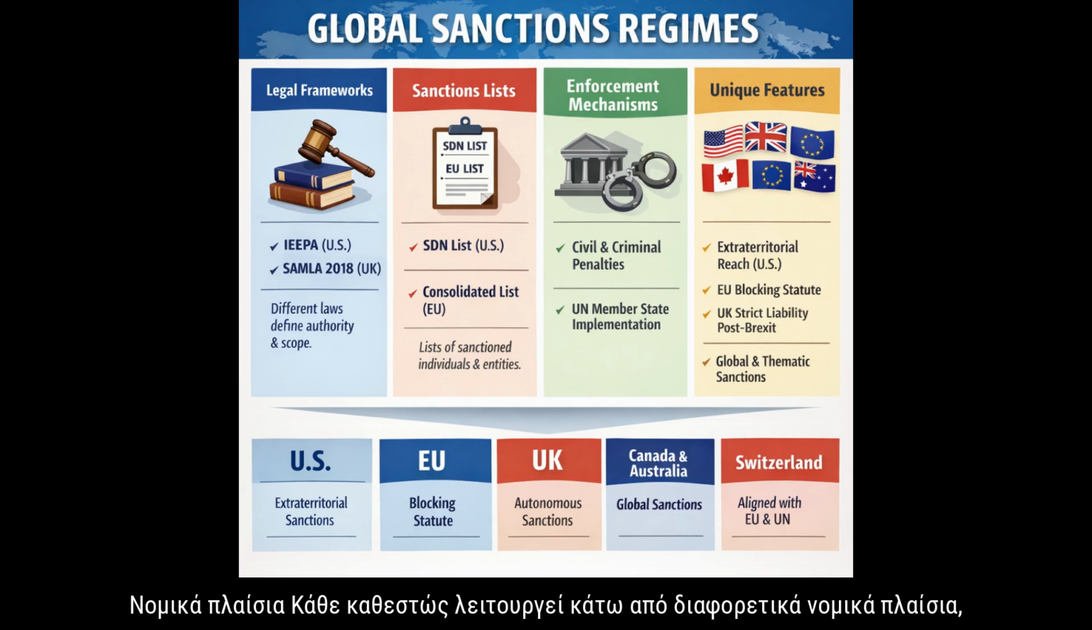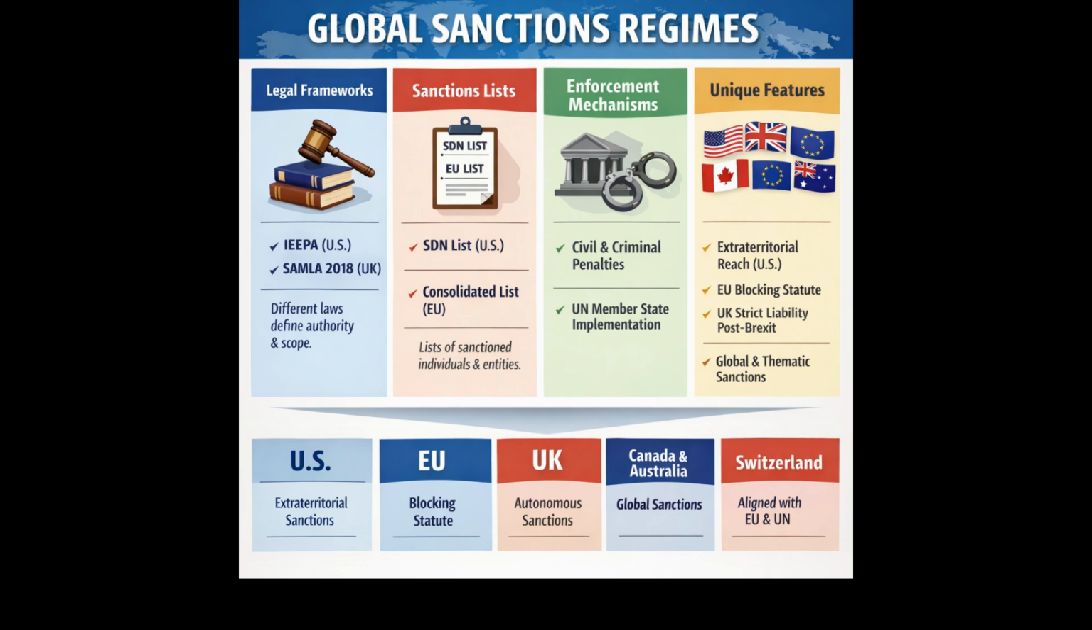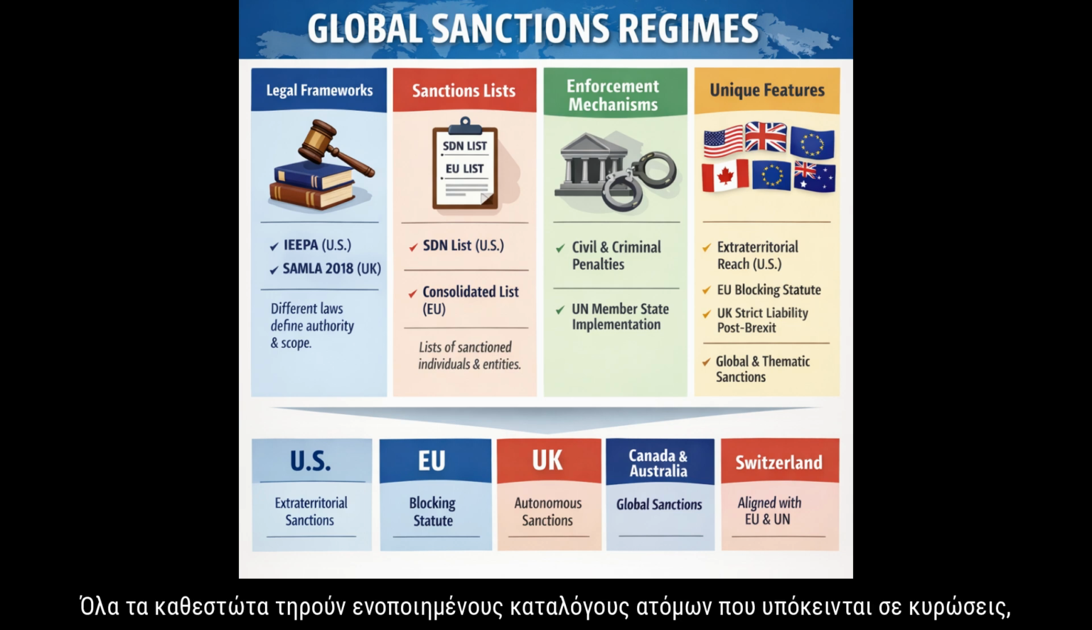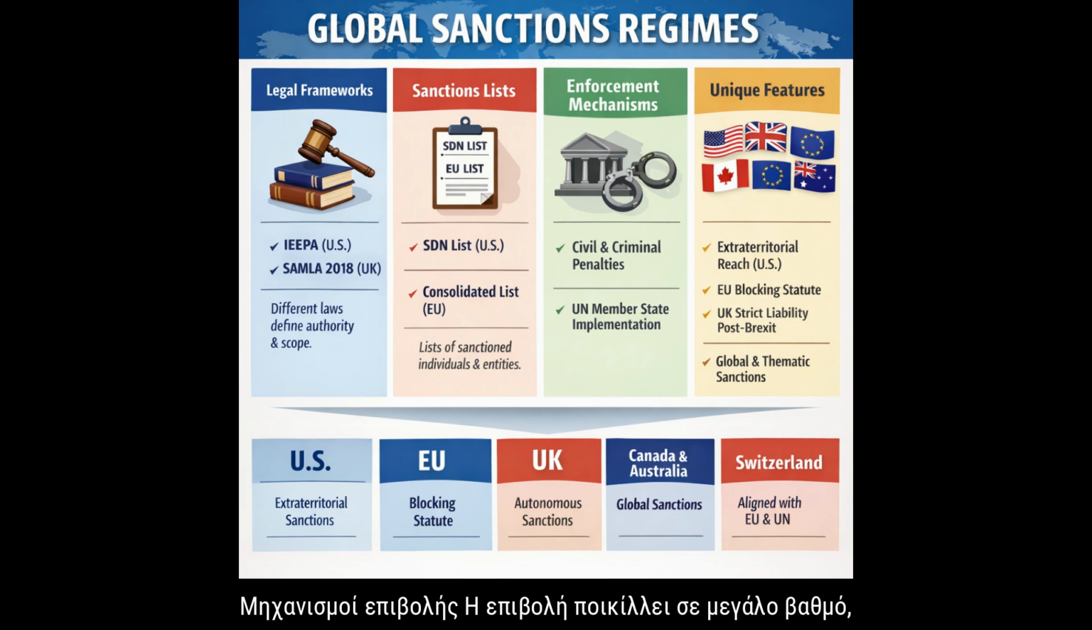Legal frameworks. Each regime operates under distinct legal frameworks, such as the US's IEPA and the UK's SAMLA 2018, which define their authority and scope. Sanctions lists. All regimes maintain consolidated lists of sanctioned individuals, entities, or sectors, such as the US's SDN list or the EU's consolidated list.